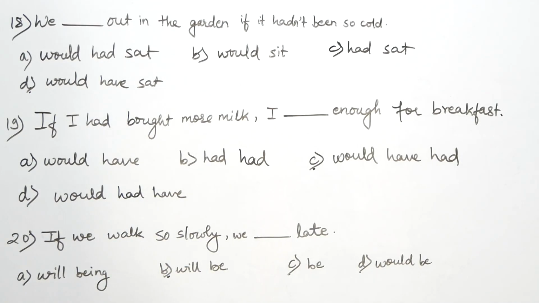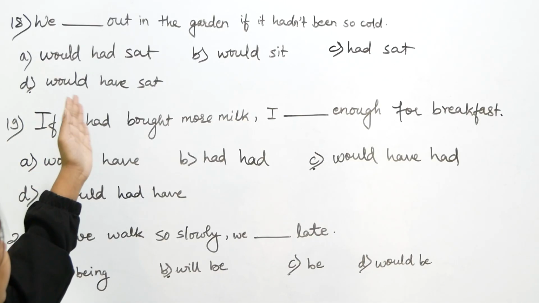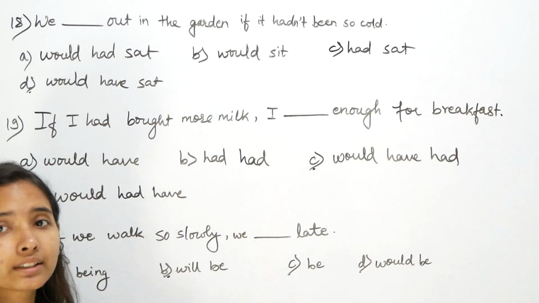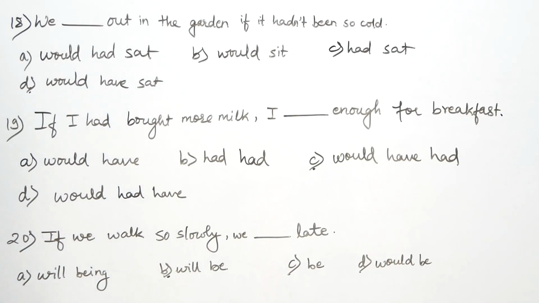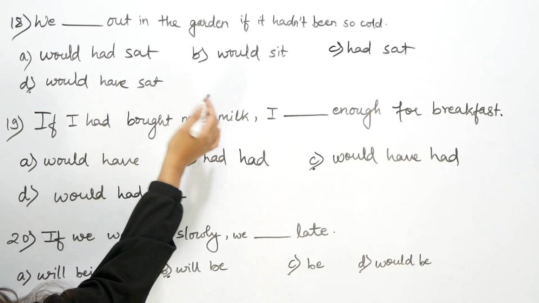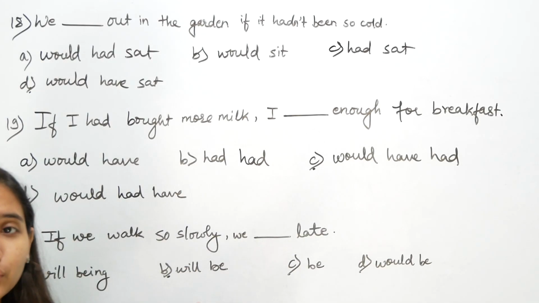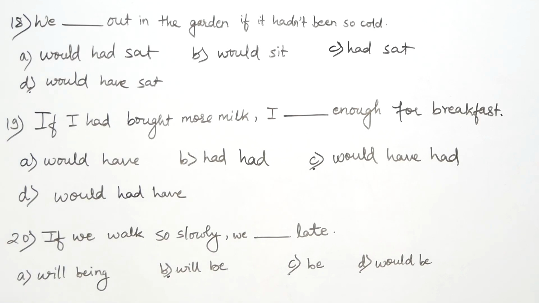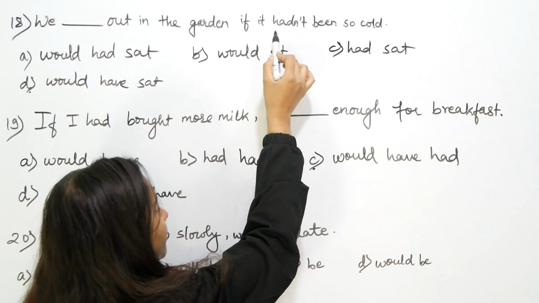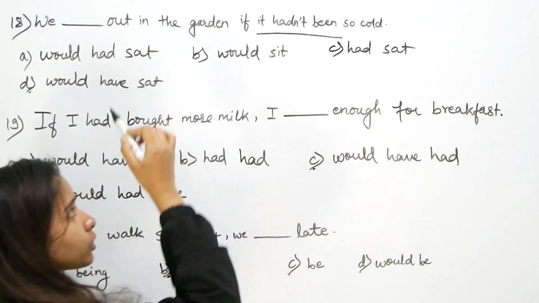Moving on to the next question: we dash out in the garden if it hadn't been so cold. The options are would had sat, would sit, had sat, would have sat. So this one is a bit confusing because we see would had sat, would have sat, would sit, had sat, and this confuses us. So let's see how to do this. We dash out in the garden if it hadn't been so cold. If it hadn't been so cold.